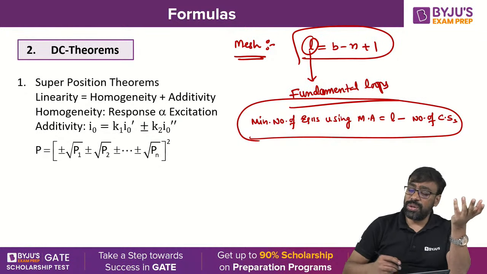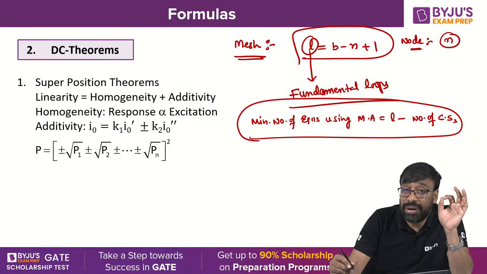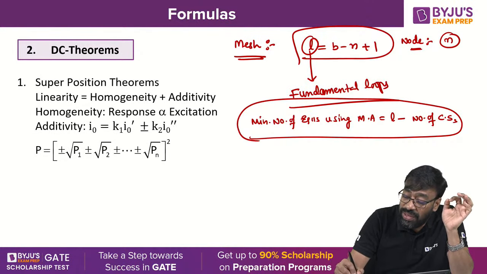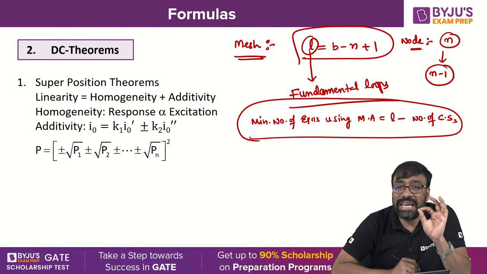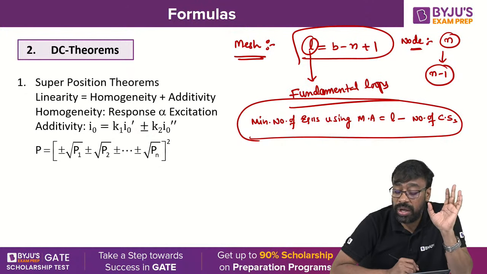But when it comes to node analysis, if there are N nodes, the minimum number of equations required is N minus 1, because one node we select as the reference node, or datum node, or zero potential node. So N minus 1 equations are required. Got it, all of you?